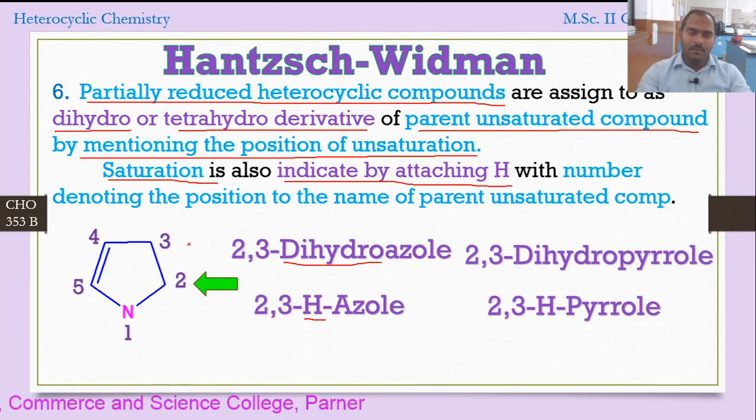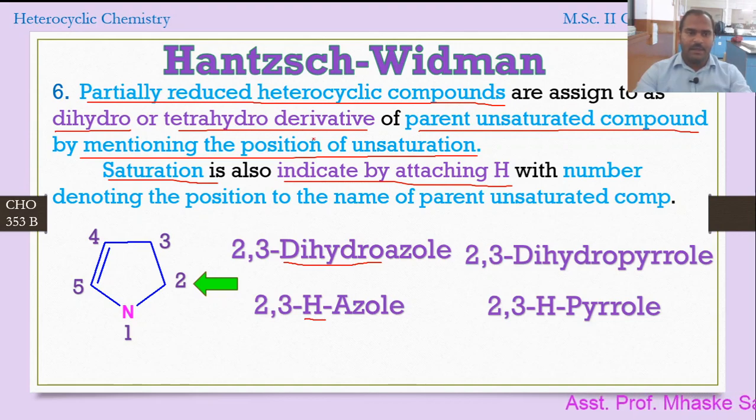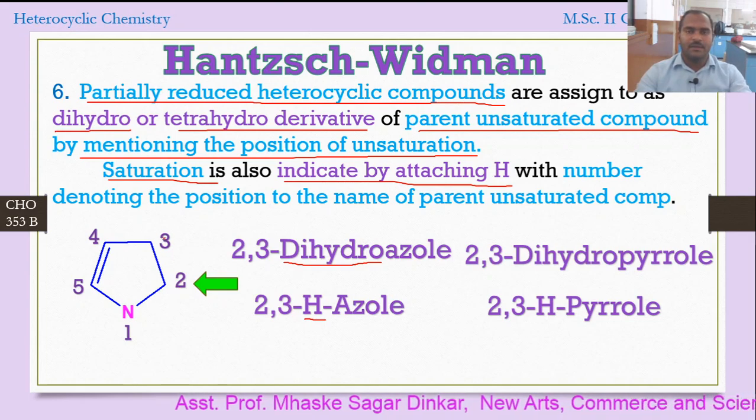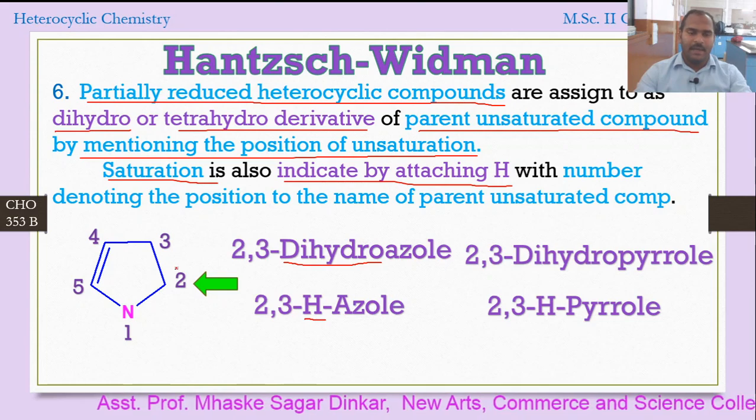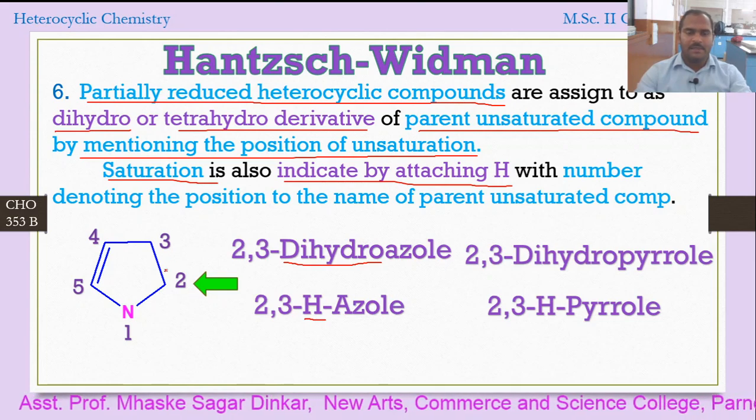Once again, we will repeat this slightly to remind you. The partially reduced heterocyclic compounds are assigned either the dihydro or tetrahydro word with the parent unsaturated compound, mentioning the position. Here you can see 2,3 mentioning the position, and dihydro suggests that at second and third position one hydrogen is added, therefore dihydro, and it is saturated.